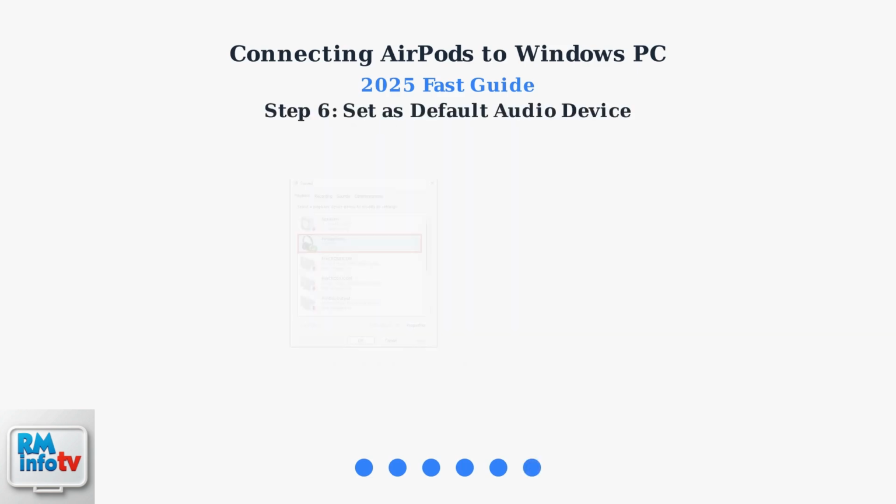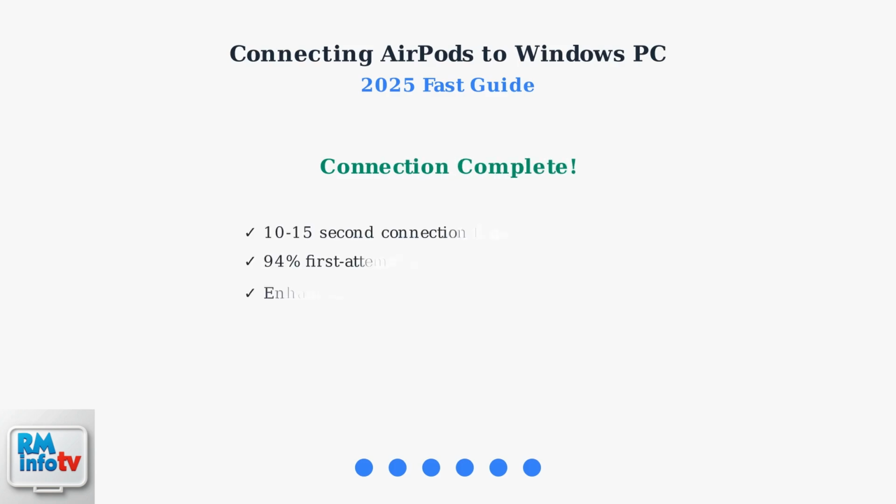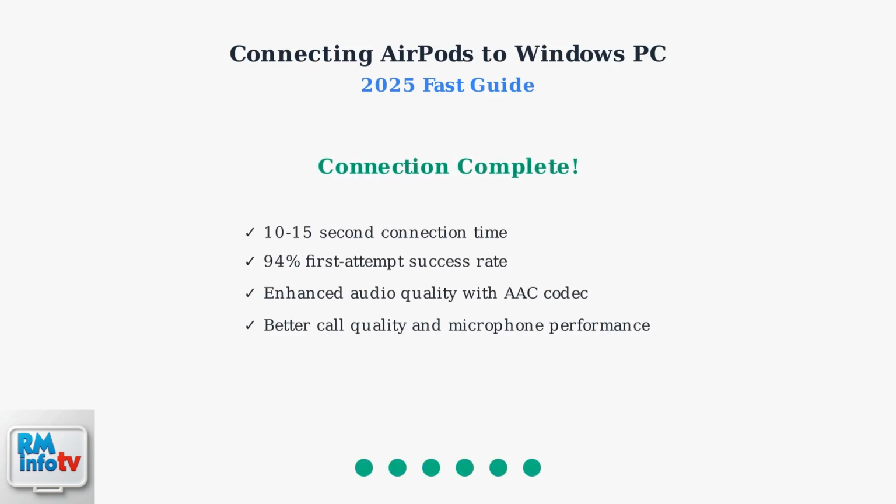Step 6. Set your AirPods as the default audio device. Right-click the sound icon in your taskbar, select Open Sound Settings, then choose your AirPods as the default playback device. This ensures all audio will automatically play through your AirPods. Your AirPods are now successfully connected to your Windows PC.